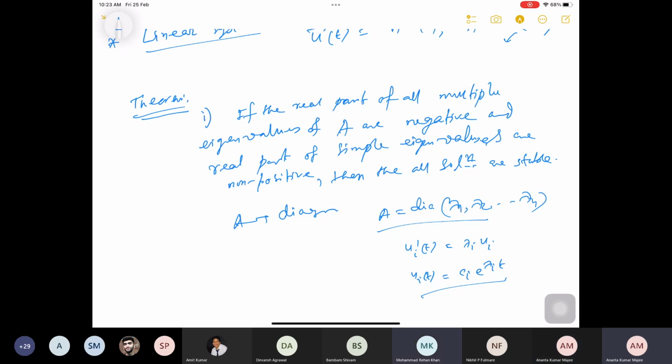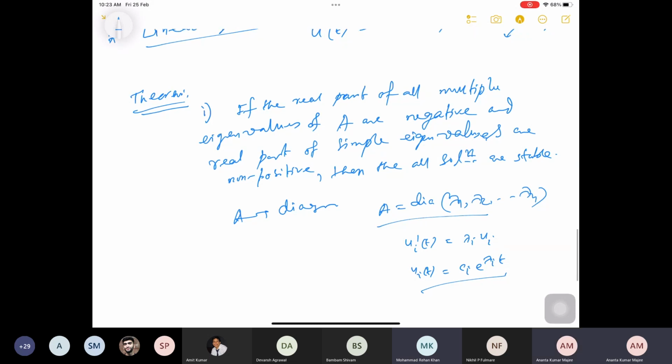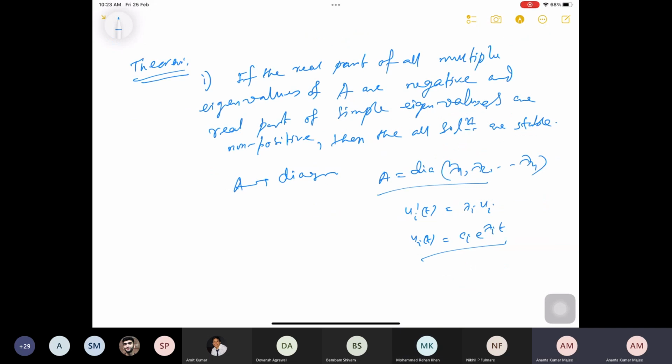It is still not clear. Can you explain the meaning of multiple eigenvalues and simple eigenvalues? Simple eigenvalues means, suppose I have lambda 1, lambda 2, they are all distinct.